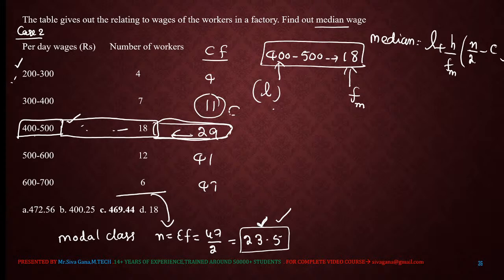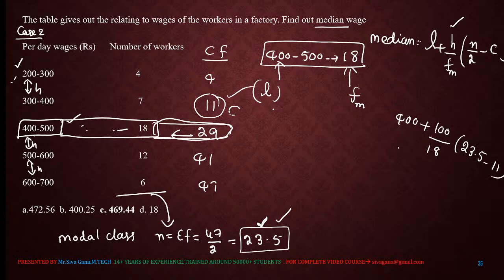Now substitute. H is the height. H is how much? 100. Therefore, L is 400, the lower boundary. H is 100 divided by the frequency of the model class, which is 18. N by 2 is 23.5. The cumulative frequency just before the model class is 11.